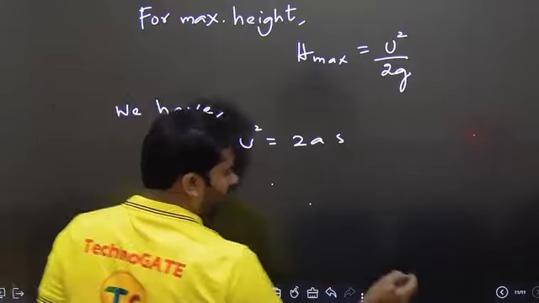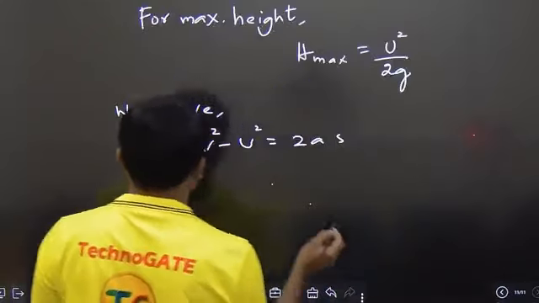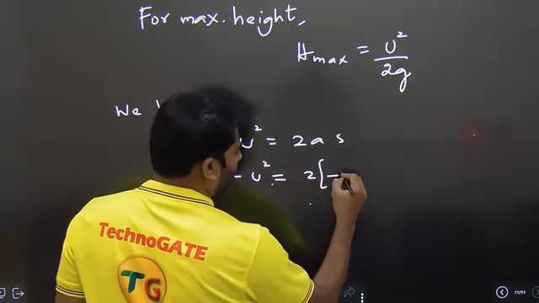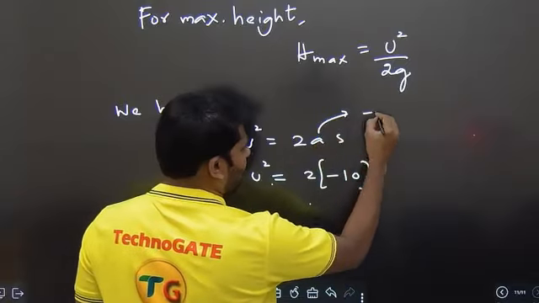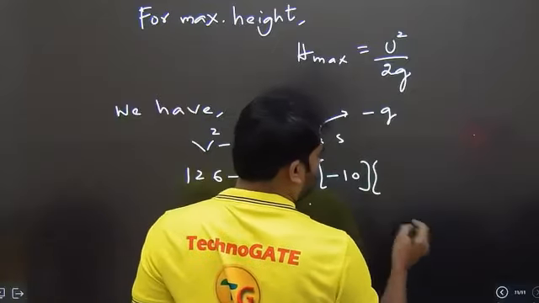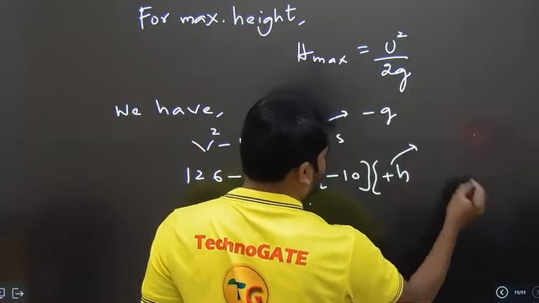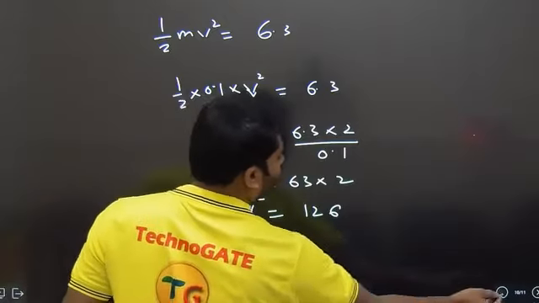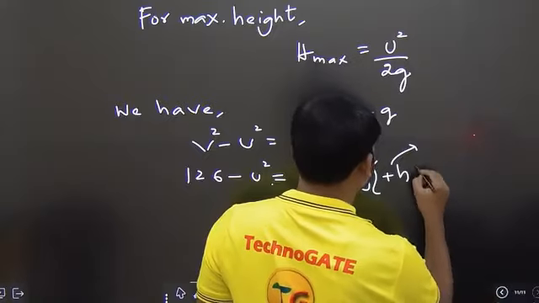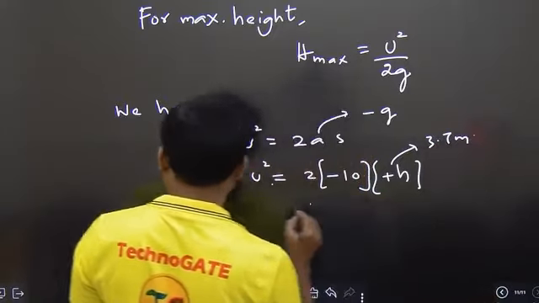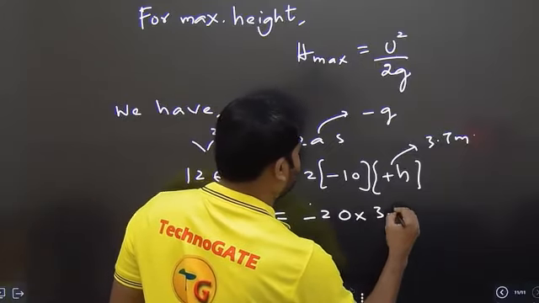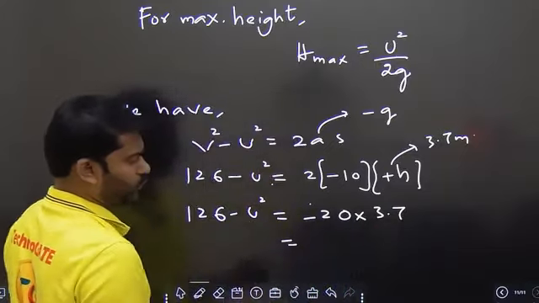We got the v square value as 126. So 126 minus u square is equal to 2 into minus 10, because a is minus g, because it is thrown up and acceleration is going down, and S value is nothing but plus H. What H value did we get now? H value is equal to 3.7 meter. 126 minus u square is equal to minus 20 into 3.7.